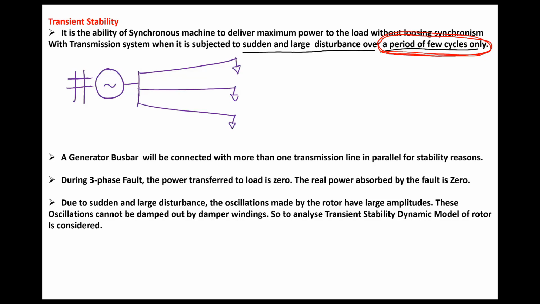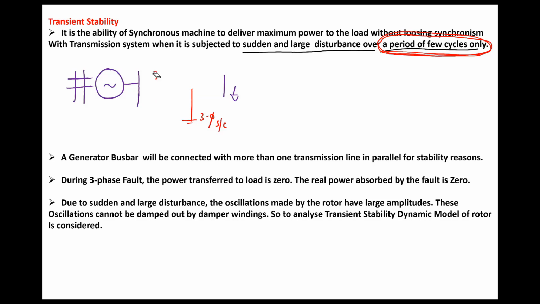Why? Because if I only connect one transmission line, what is the danger here? If there is some short circuit fault somewhere here, the circuit breaker, which is operating in coordination with the relay, will trip.